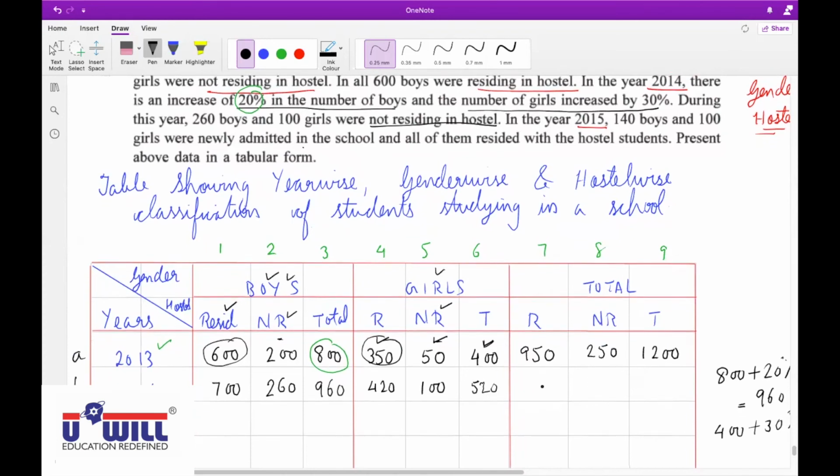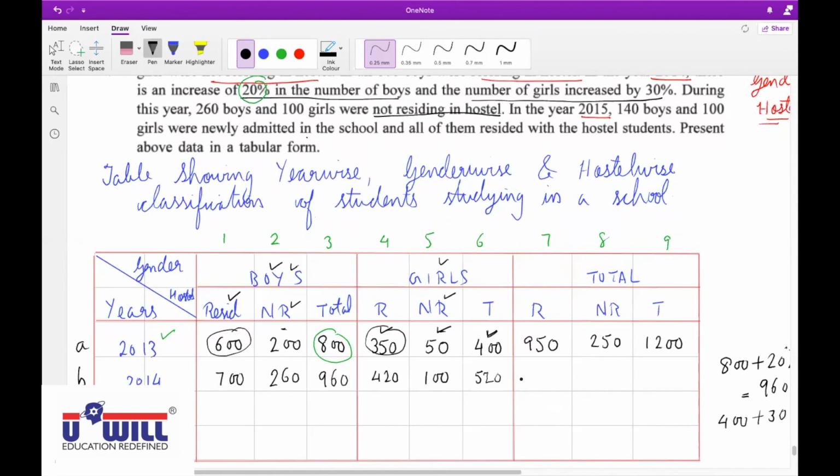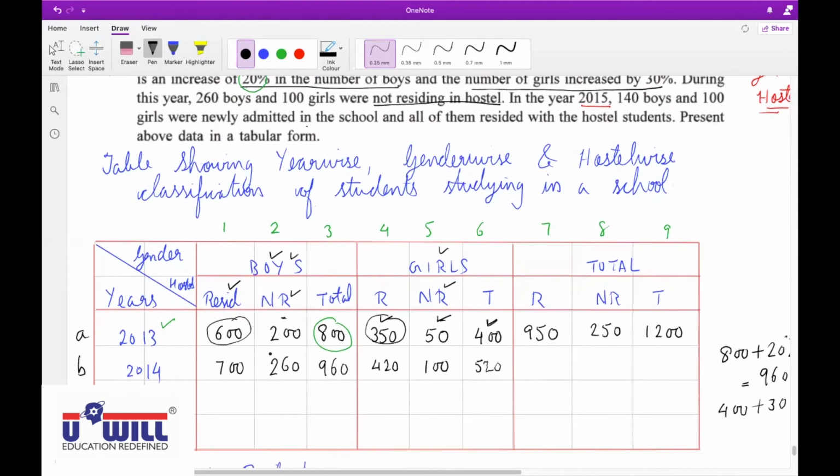Now how will you get the totals? 1B plus 4B, 700 plus 420, 1120. Then same way, total non-residents, 2B plus 5B. So 260 plus 100, 360. And then final total 1120 plus 360, 1480. Is everyone clear with this? Raise your hand who did not understand it. Very good, Shruti, mute yourself.